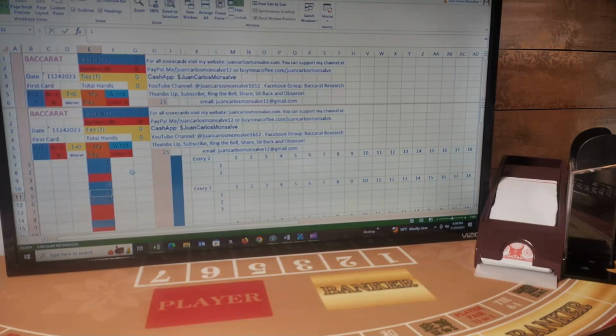So we're going to start this new shoe. Because I'm using this combined, I call it a combined banker and player, when it starts banker and player. This is not my best strategy. The best strategy is when I separate when it starts with player and when it starts with banker, because I'm just doing something to be able to play. I won't be able to reveal the other two strategies. I will do that when I reach 1,000 subscribers, to the people who subscribe to my channel.